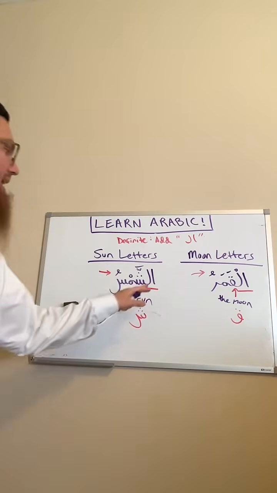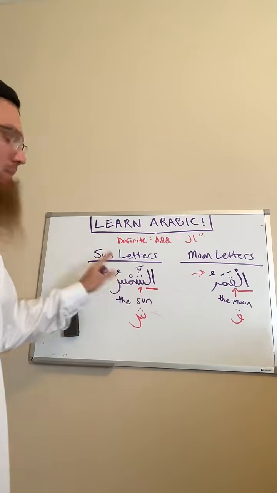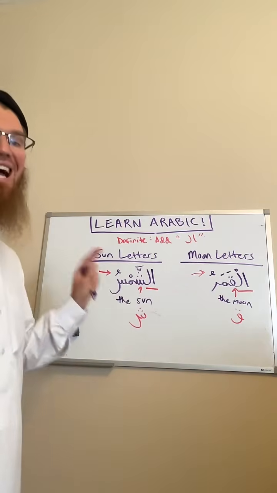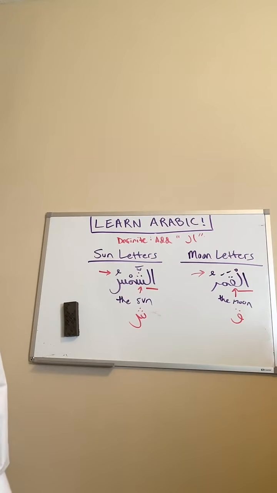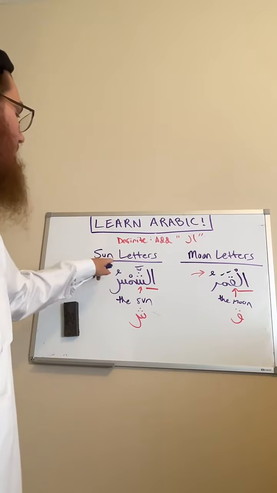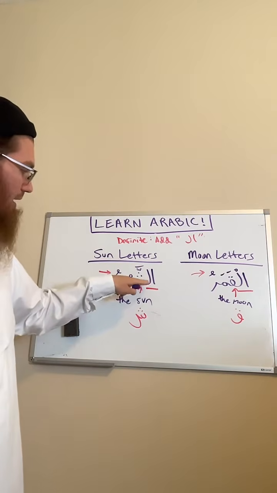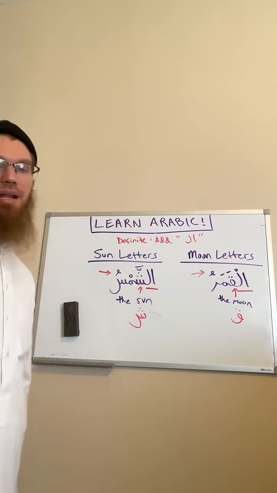We're not going to say al-shams. We're going to say ash-shams. We're not going to pronounce the lam. Does this make sense? So when you have a sun letter coming after the definite alif lam, you're not going to pronounce the lam.